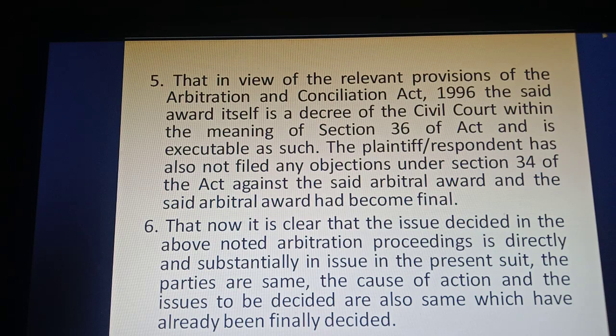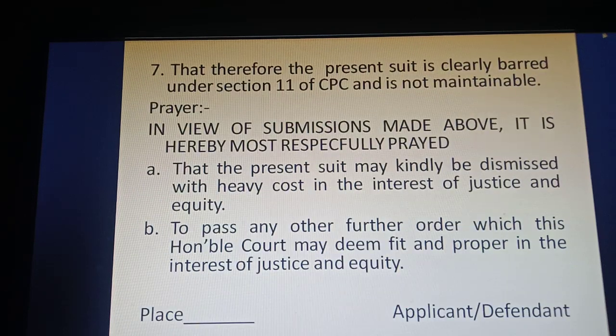So here I made an effort that all the conditions of section number 11 are to be written in this para, so that the court will be very comfortable while deciding the application. That therefore the present suit is clearly barred under section number 11 of CPC and is not maintainable. So what is your prayer? My prayer is that the present suit may kindly be dismissed with heavy cost in the interest of justice and equity, or to pass any other further order which this honorable court may deem fit and proper in the interest of justice and equity.